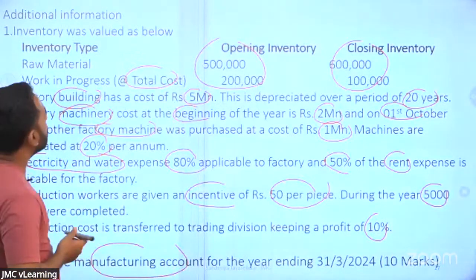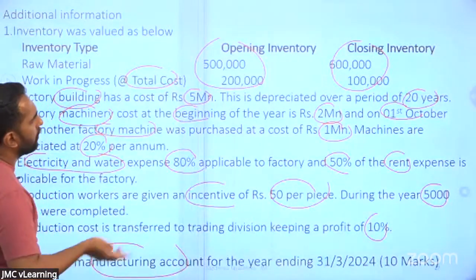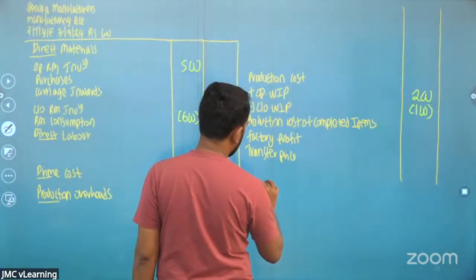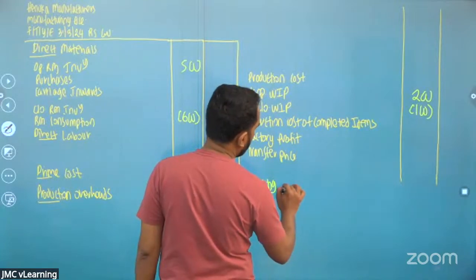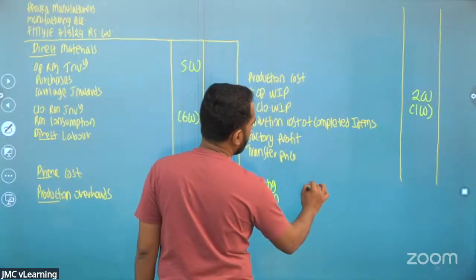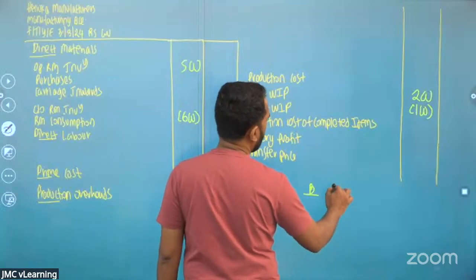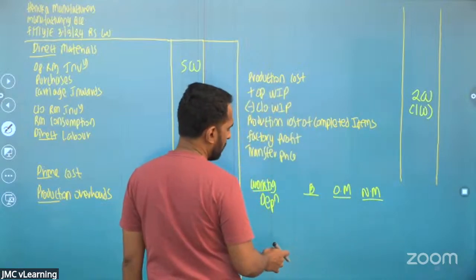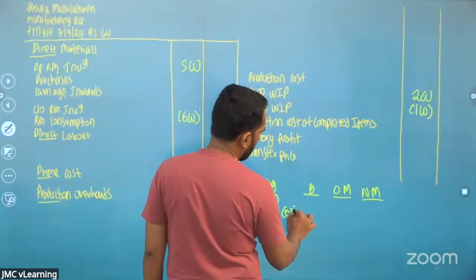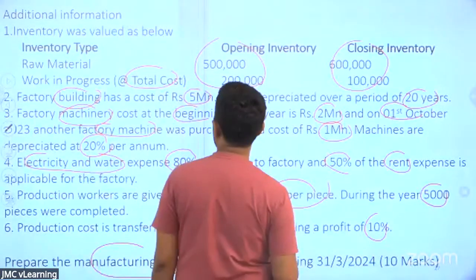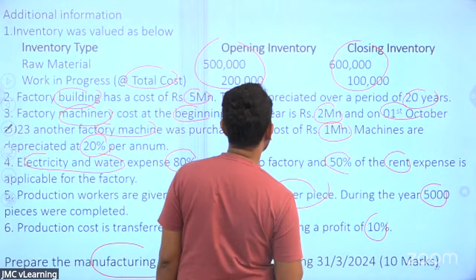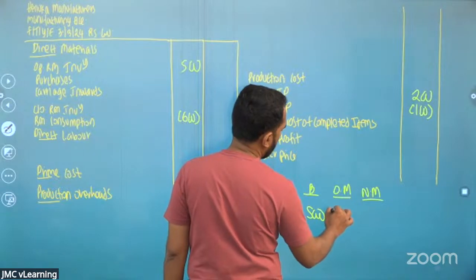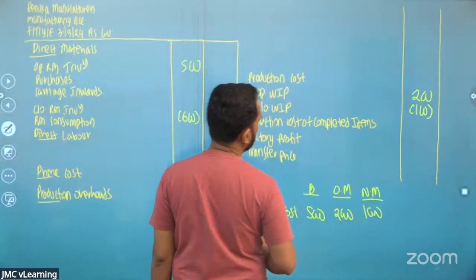Then the next one, factory building has a cost of 5 million, depreciated over 20 years. Then the factory machinery. So I think we can do a small working on depreciation. We got the building and we got the old machinery and the new machinery. So we'll take the cost. Cost of the building is 5 million, old machines 2 million, new machine 1 million.